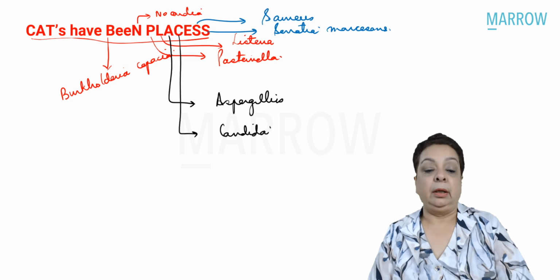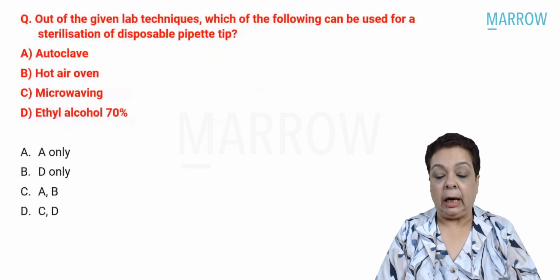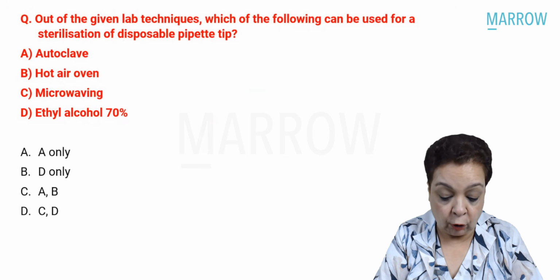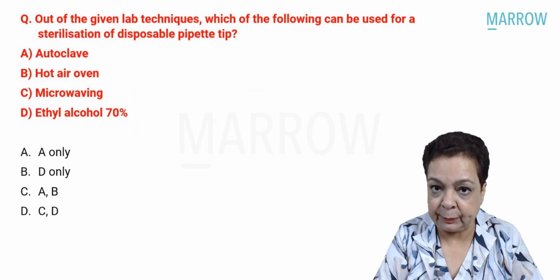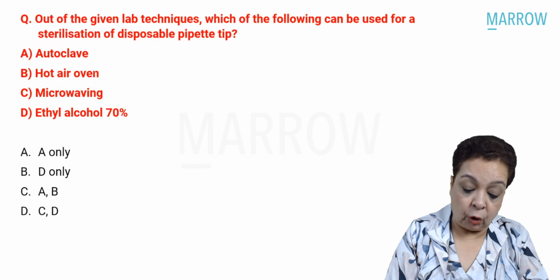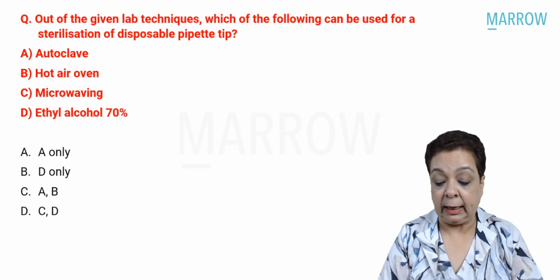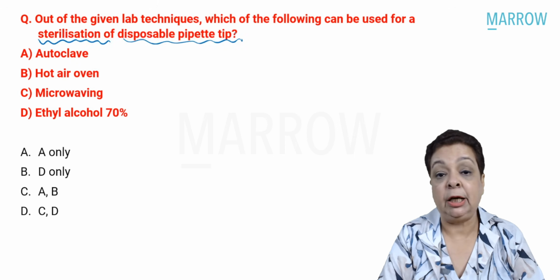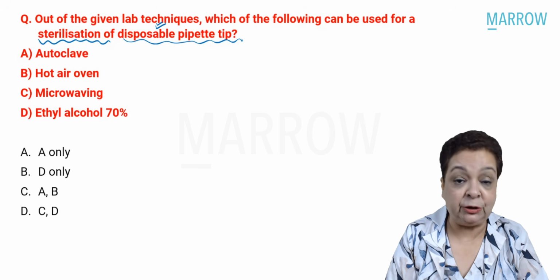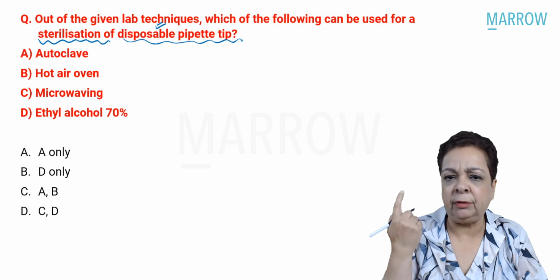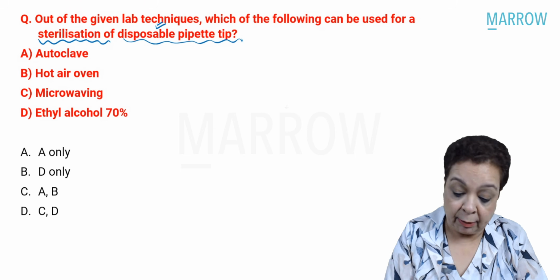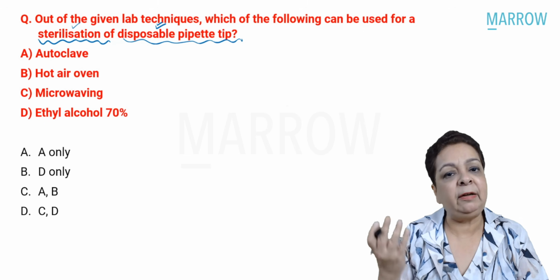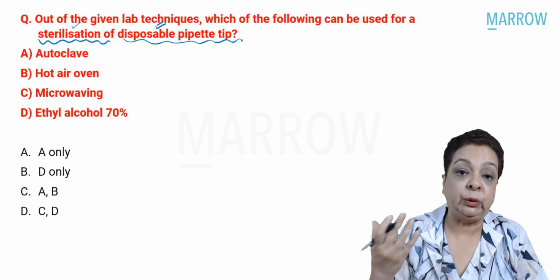Okay, let's move on to our next question. Out of the given lab techniques, which of the following can be used for sterilization of disposable pipette tips? Autoclave, hot air oven, microwaving, ethyl alcohol. Generally, things which are disposable we use for a single use. But here we've been asked about sterilization of disposable pipette tips, so once they've been used, if you want to sterilize them and use them again.